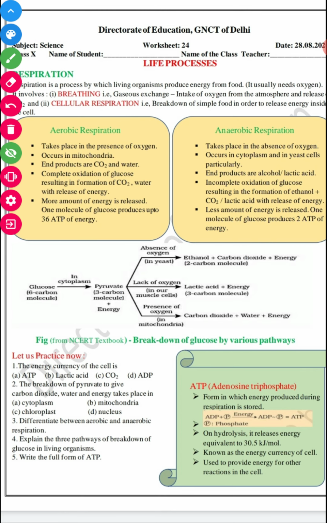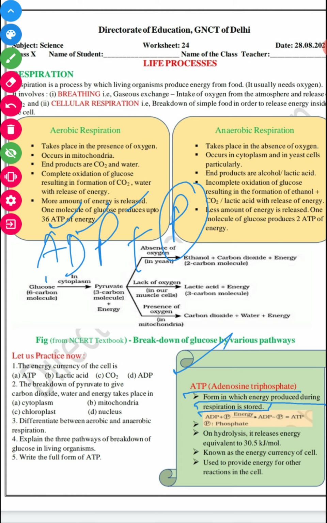And what is ATP? ATP, as I told you, is adenosine triphosphate. This is the form in which the energy produced during respiration is stored. That is why it is called the energy currency. How does it form? It forms with the help of ADP, adenosine diphosphate. It combines with phosphate by taking energy.